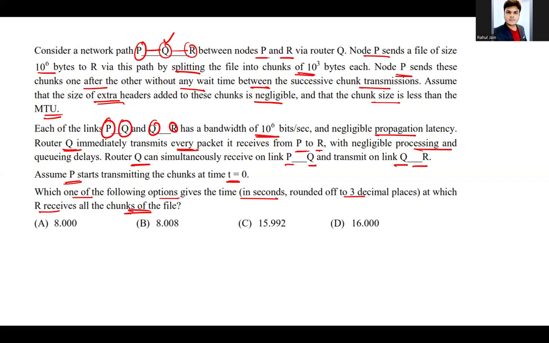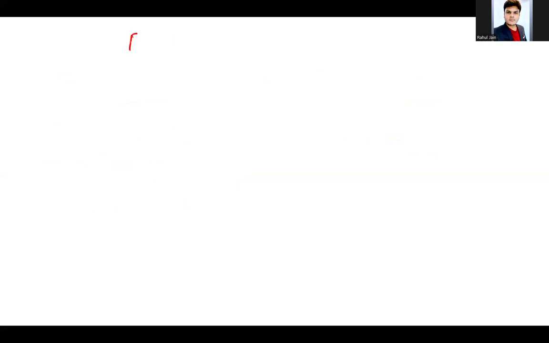So, I am solving this particular question here. We have a network P, which is connected to network R with the help of router Q, and the data packets will be transferred over this link and via this router will reach R. Now, how many packets will P send?